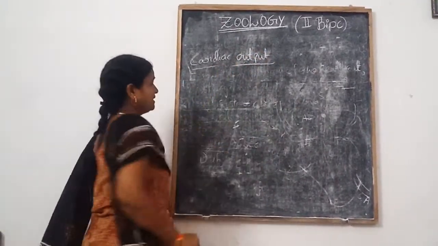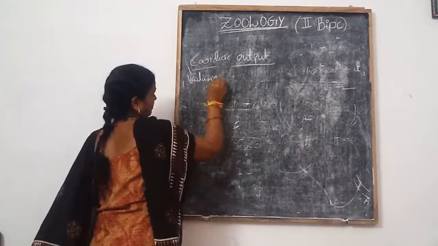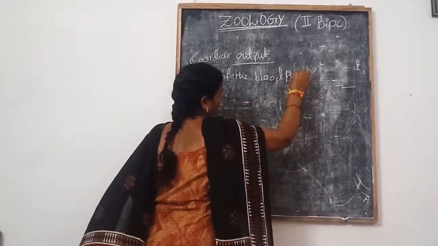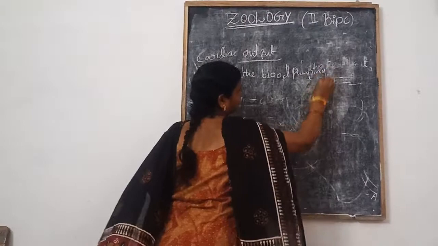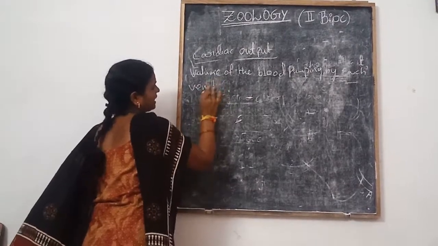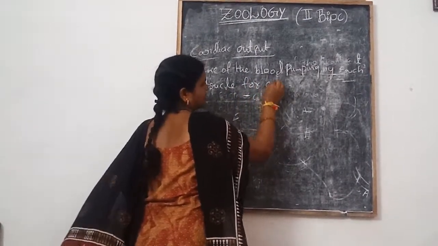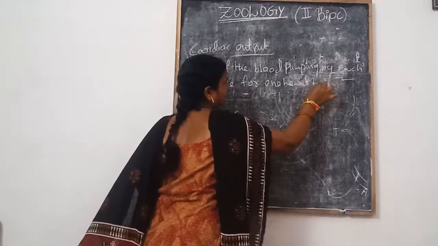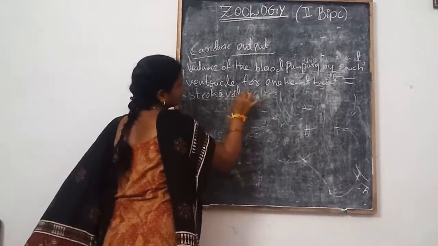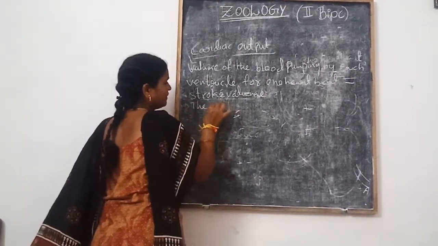First, the volume of blood pumped by each ventricle for one heartbeat is called stroke volume. This is called stroke volume.